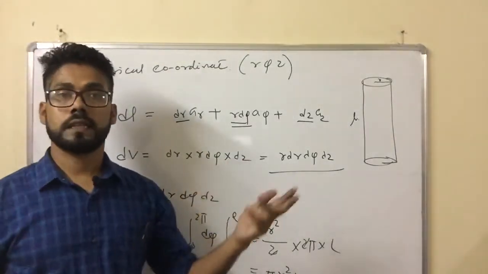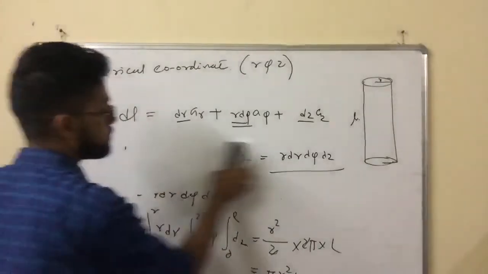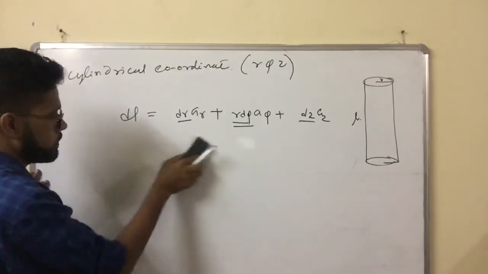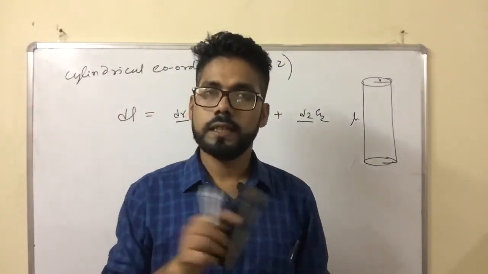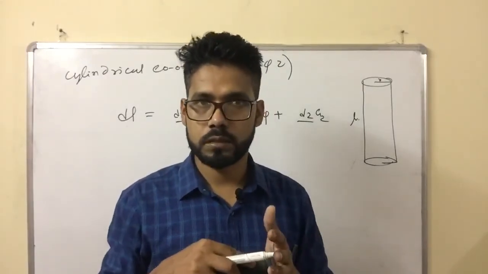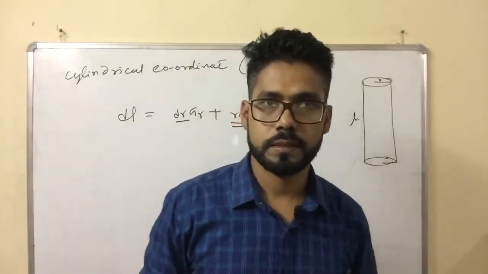You try to remember the general formula. The only thing is that you have to remember this. Okay, this is the volume. Why is it so important? I will teach you later. Because whenever you apply Gauss theory or any electrodynamical problem, you have to apply this surface area, this volume, according to the question.